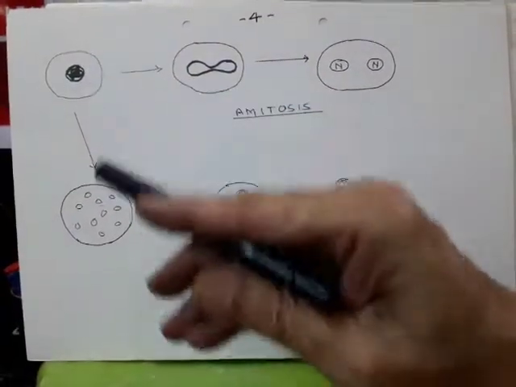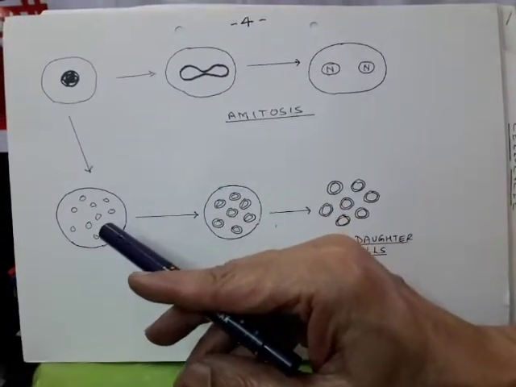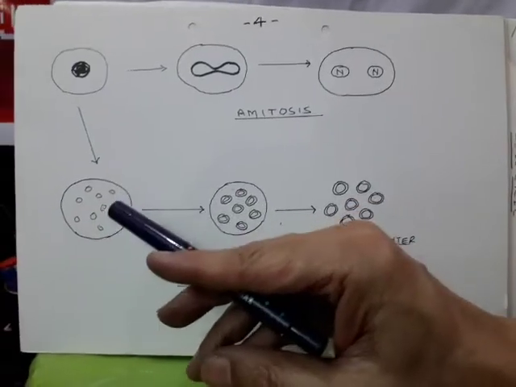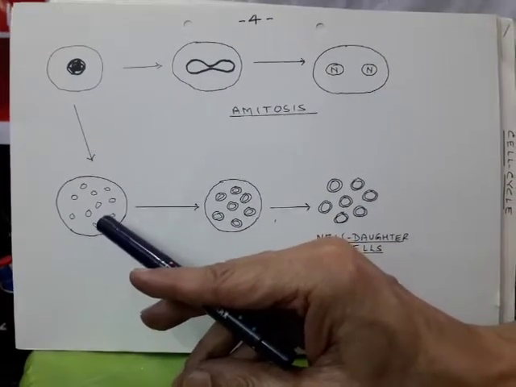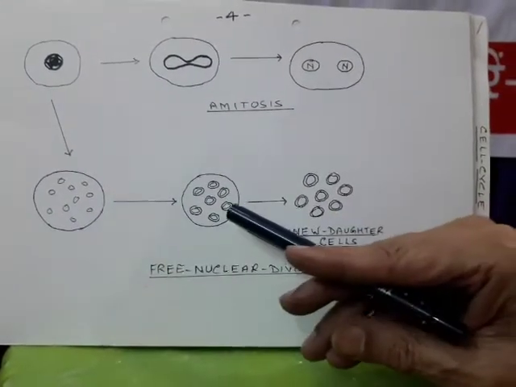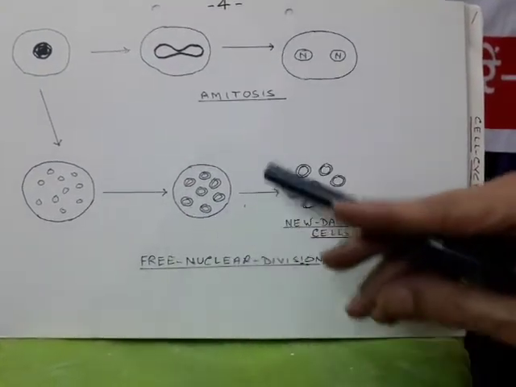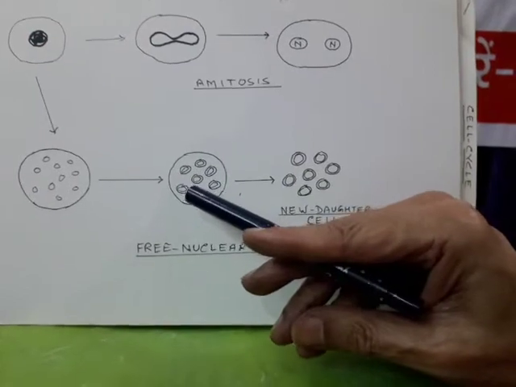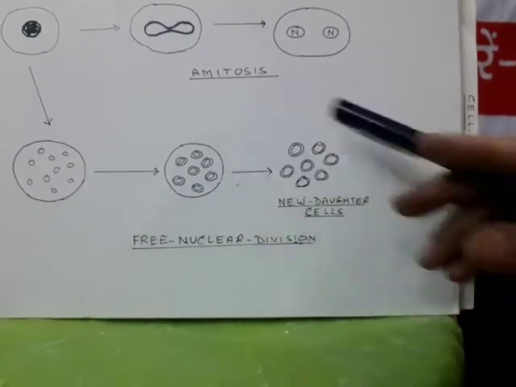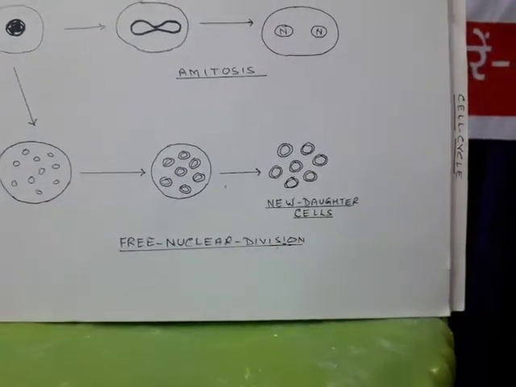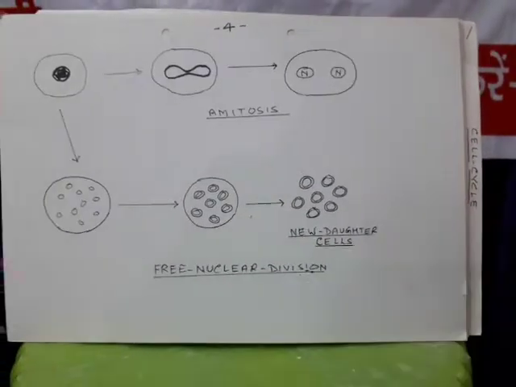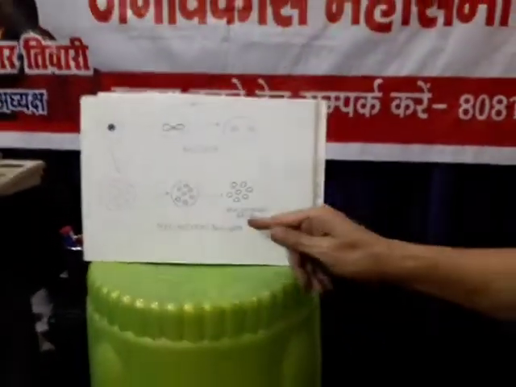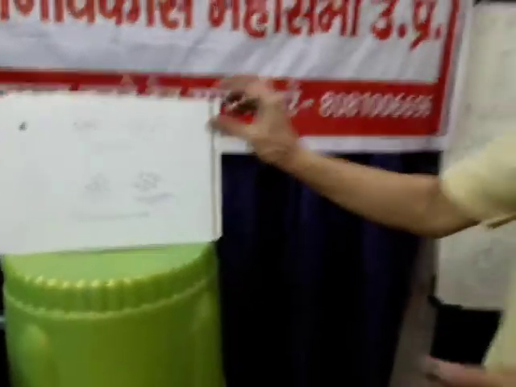The nucleus divides into many small pieces, and around each piece of the nucleus some cytoplasmic material gets deposited. Many new cells are formed, and after that they just come out, original cell is lost. In some of the lower organisms, this type of free nuclear division is found.